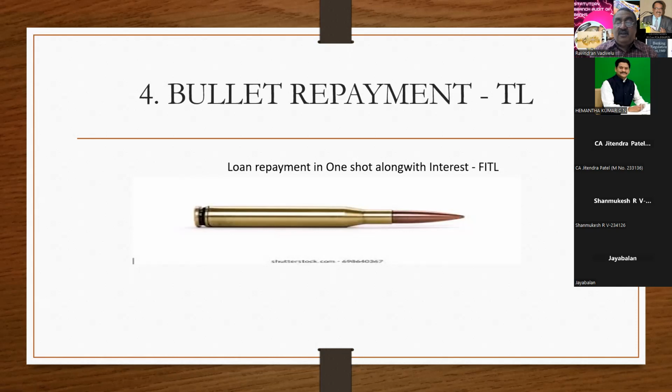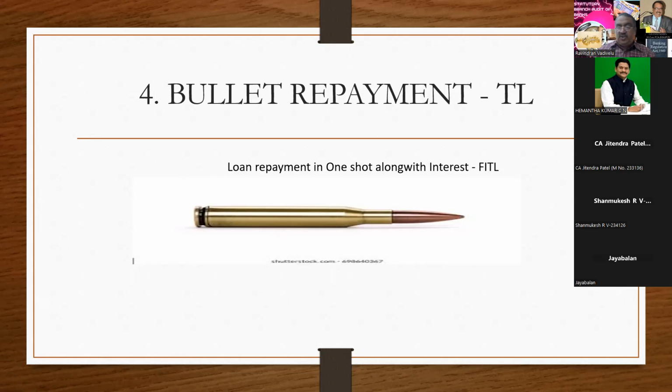This is another method of loan repayment, FITL. From the due date, you have to calculate the 90 days. If the FITL is due on 31/3/21, then 31/3/21 is 1 day, April 30, then May 31, so it amounts to 62 days.